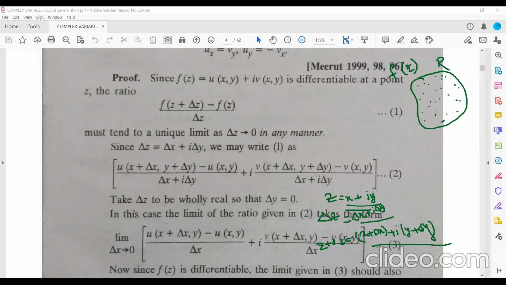And then in place of f(z), I have substituted u of x,y plus i v of x,y, divided by del z, that means del x plus i del y. Then I have separated the real part and imaginary part into two parts. So if you separate, you will get a term like this. This is the real part and this is the imaginary part. Is that clear? Just simple. Just substitute there and you will get this result.